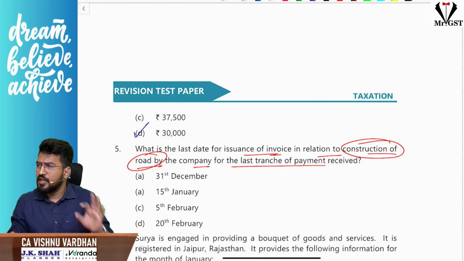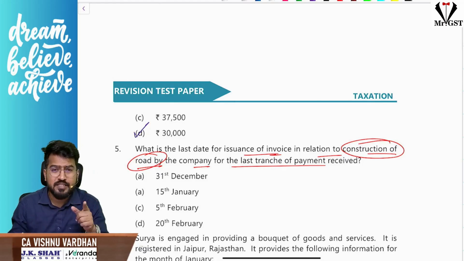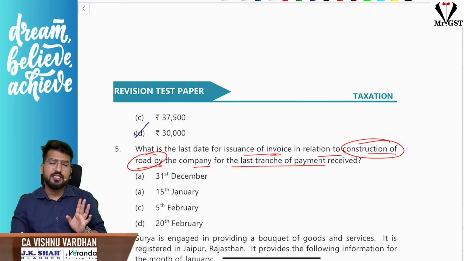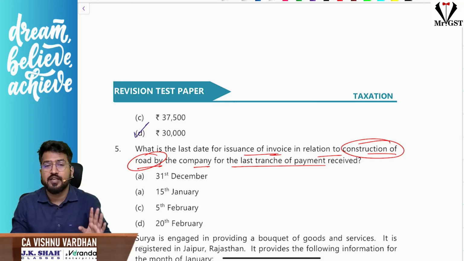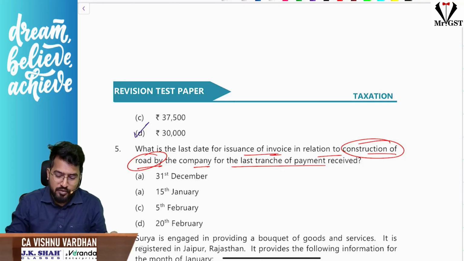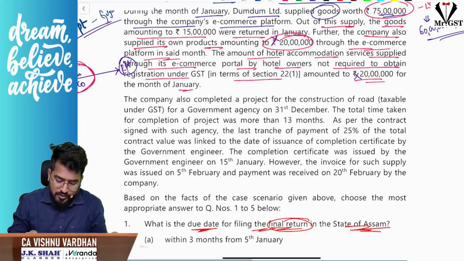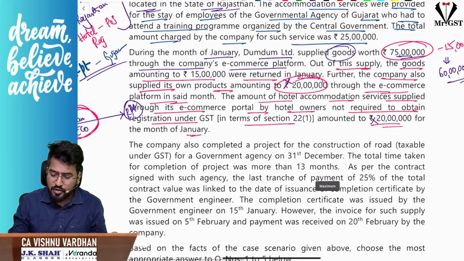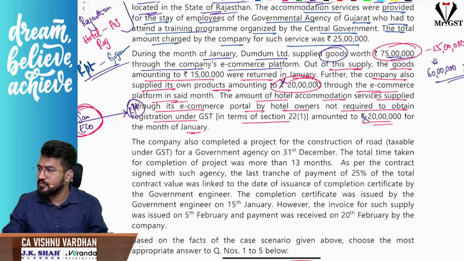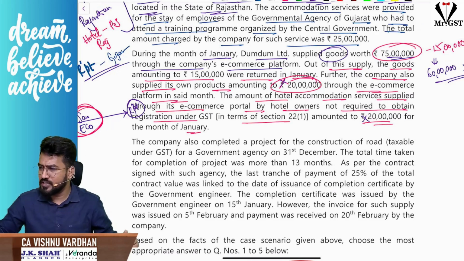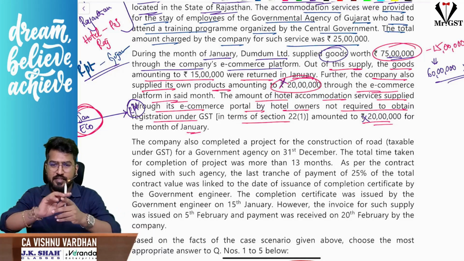Now, my one small observation here is actually, if you remember, TCS will come into picture only when the supplier is registered under GST. They did not give in the question Dum Dum Limited whether they are registered under GST or not. That is what I was searching in this paragraph actually. Sir, if you see Dum Dum Limited whether they are registered or not, that has not been given in this particular paragraph. Look at the paragraph once. Right. So have you seen that point? Is there any registration details here? They did not mention anything regarding registration details.